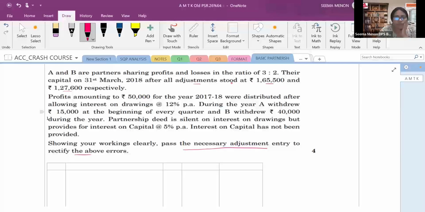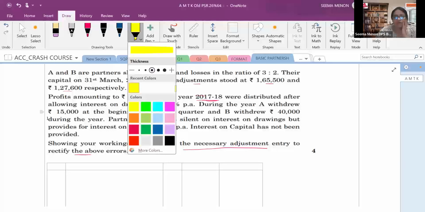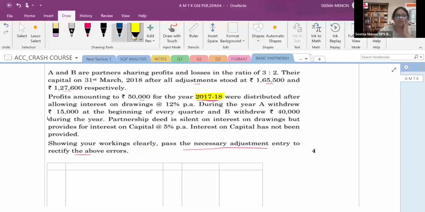Profit amounting to rupees 50,000 for the year 2017-18. This is one of the very important clues for us. The year 2017-18 is the financial year, and here it is given 31st March 2018. What does this mean? This means the given capital is the closing capital. That should be in our brain.